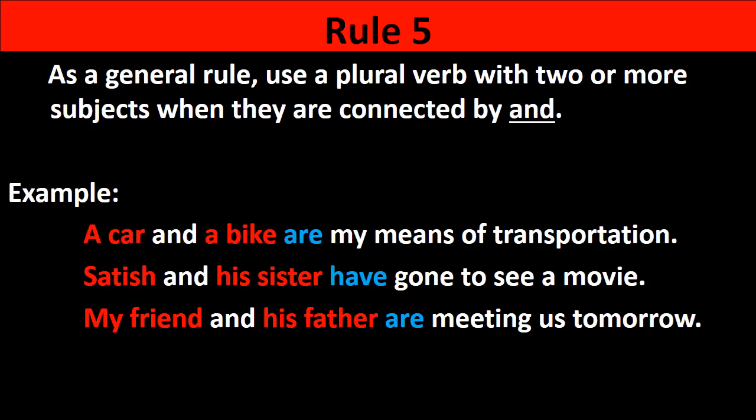As a general rule, use a plural verb with two or more subjects when they are connected by and. If two or more subjects are connected using and, then it becomes plural and we have to provide a plural verb. A car and a bike are my means of transportation. So here are two subjects, a car and a bike, connected by and. That is why we have provided a plural verb, that is are.